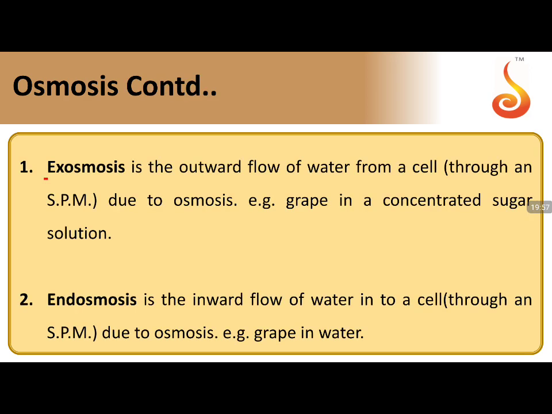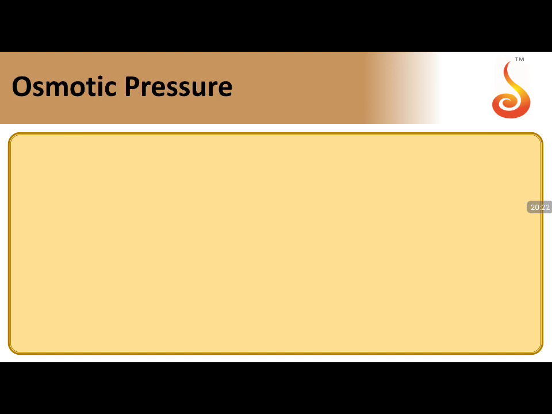Osmosis, if you take, there are two types: exoosmosis and endoosmosis. Exo means outside, so it is outward flow of water from the cell, exoosmosis. If you say endo, into, that means inward flow of water into a cell, it is endoosmosis. Examples: grape in concentrated sugar, grape in water. These are the examples for exoosmosis and endoosmosis.